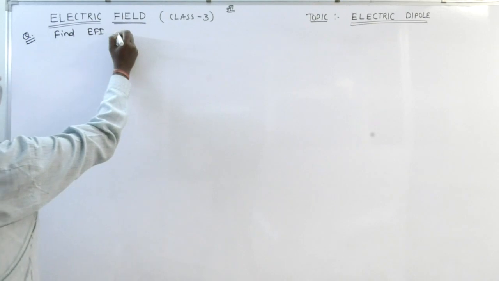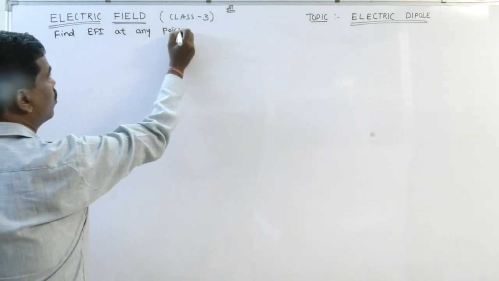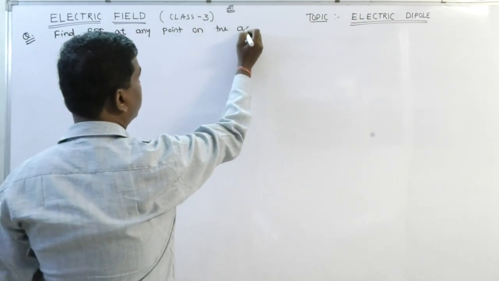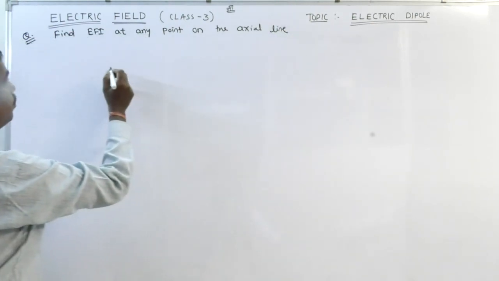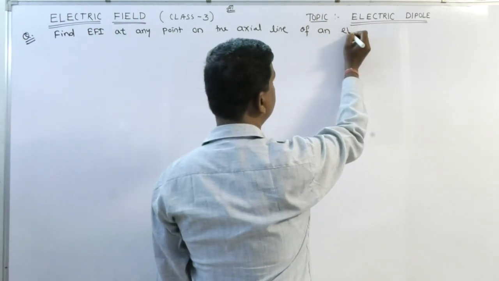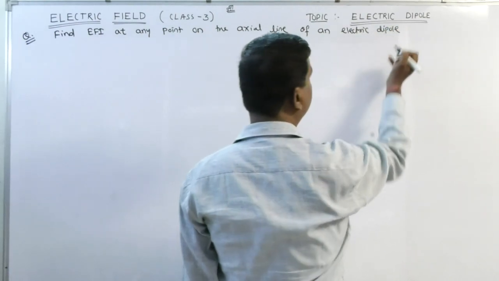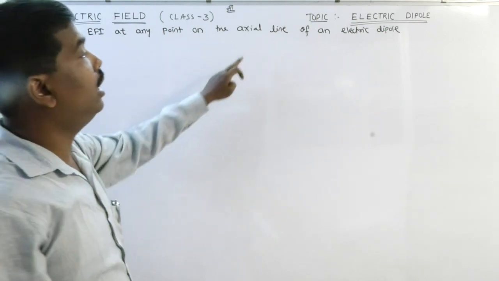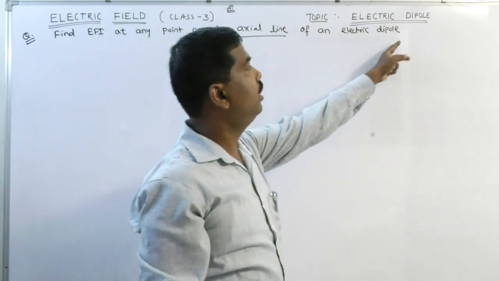Find the electric field intensity at any point on the axial line of an electric dipole. Clear? Find the electric field intensity at any point on the axial line of an electric dipole.